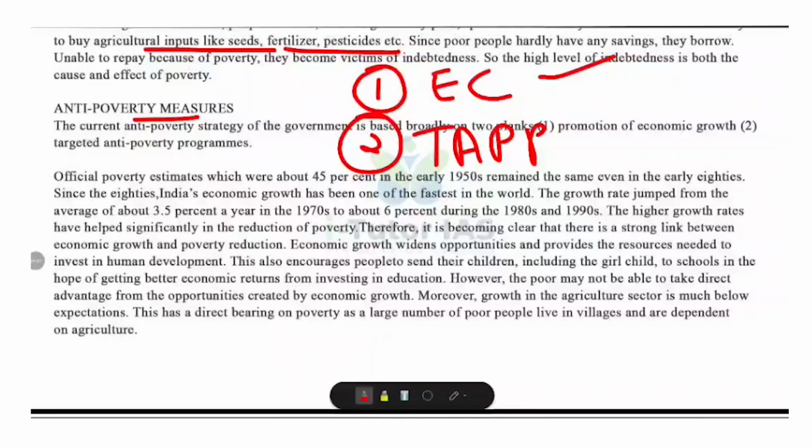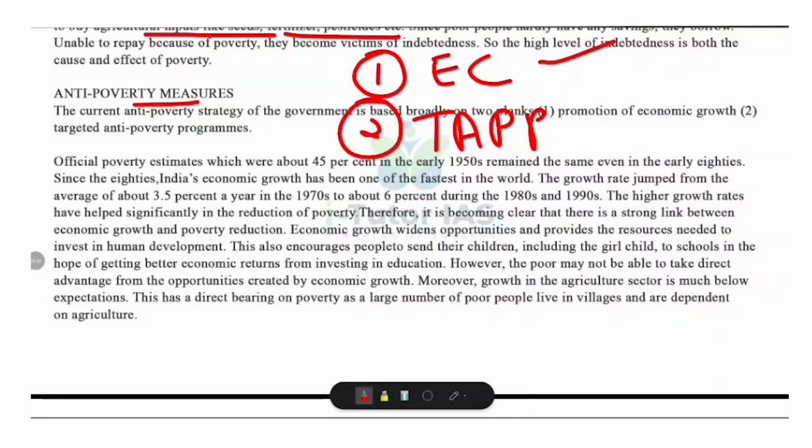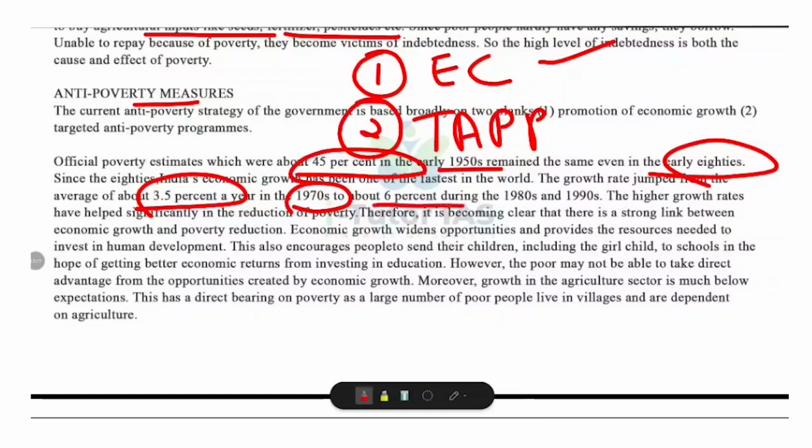Economic growth and poverty reduction. In the early 1950s, about 45% of India's population lived below the poverty line, and this remained largely the same until the early 80s. Since the 1980s, India's economic growth accelerated from 3.5% per year in the 1970s to around 6% during the 1980s and 90s. Higher growth has significantly reduced poverty, showing a strong link between growth and poverty alleviation.